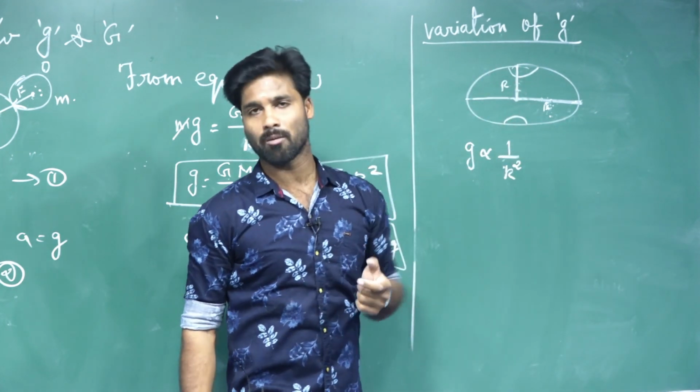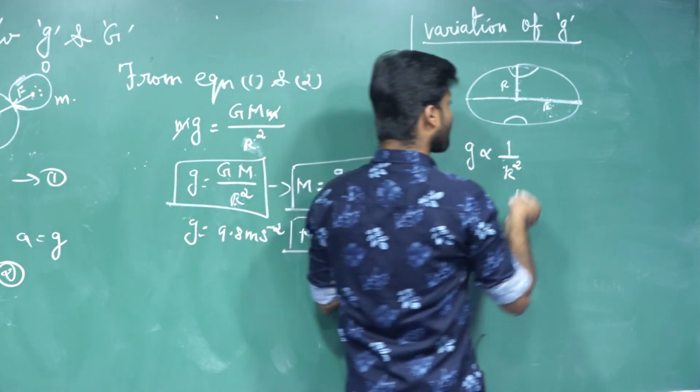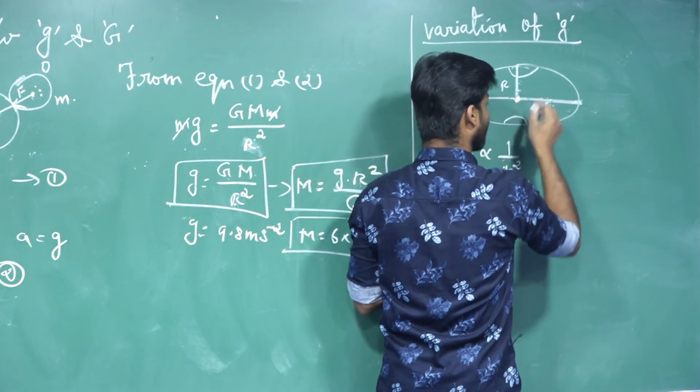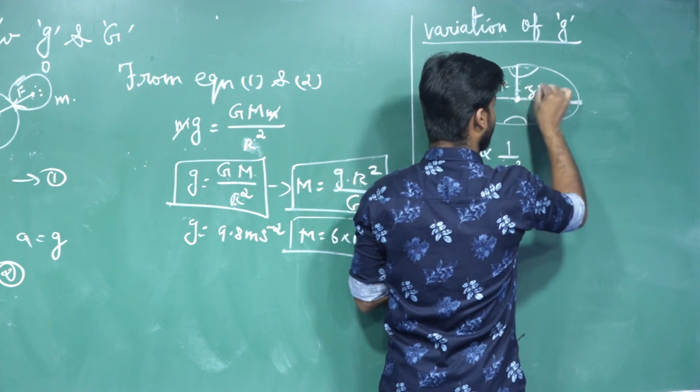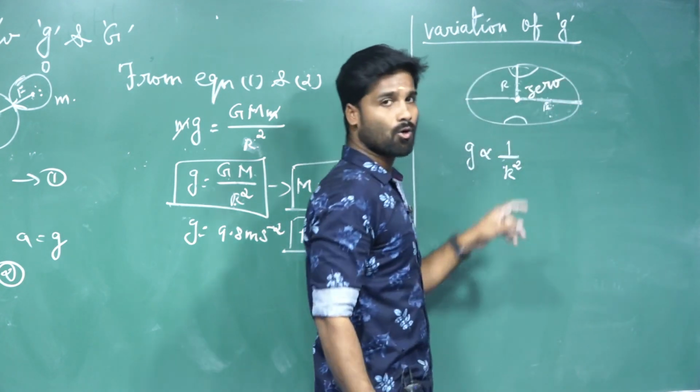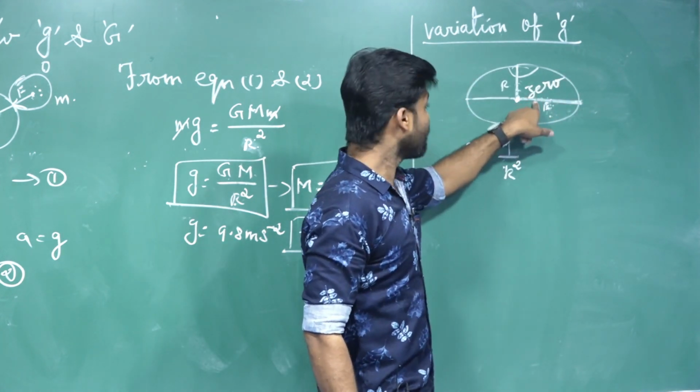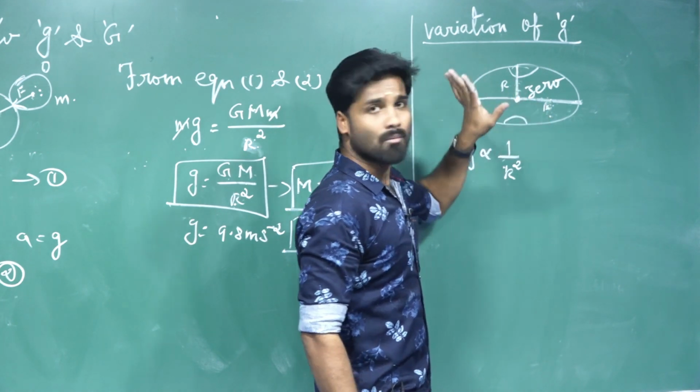One more thing you should keep in mind, dear students. What about the acceleration due to gravity at the center of the earth? It is 0 at the center of the earth. Minimum at the equatorial region, maximum at the polar region.